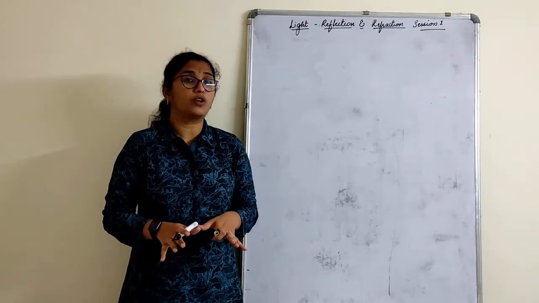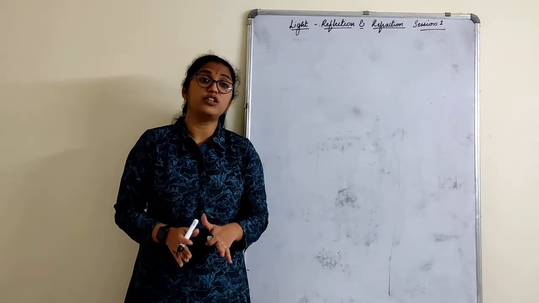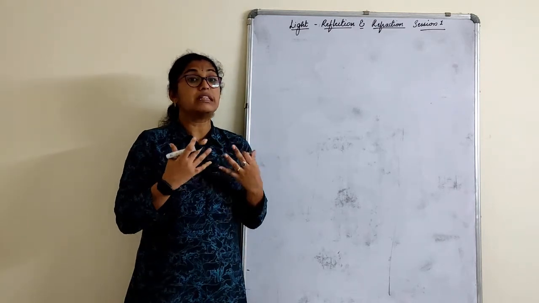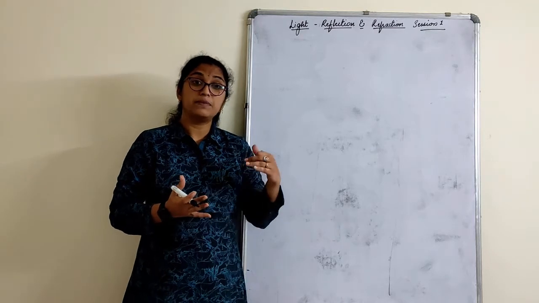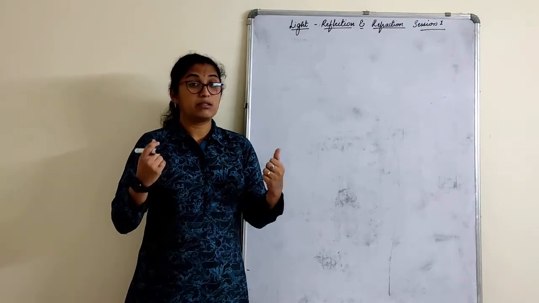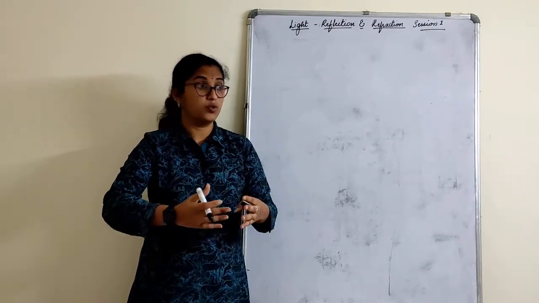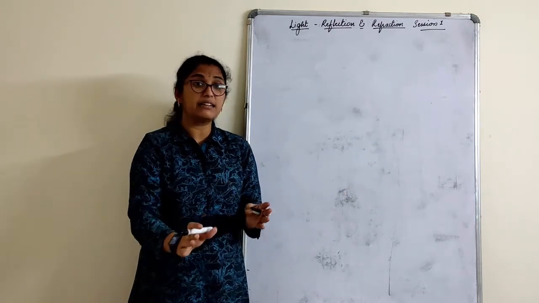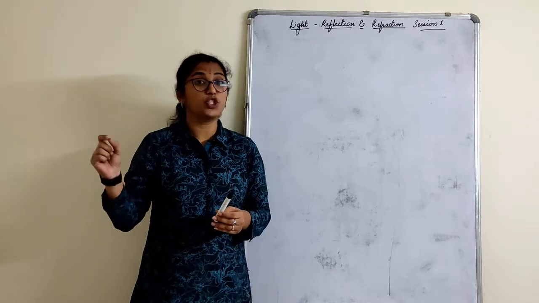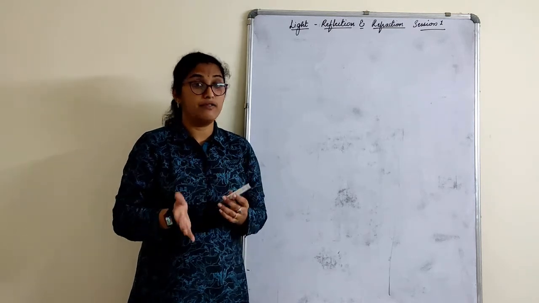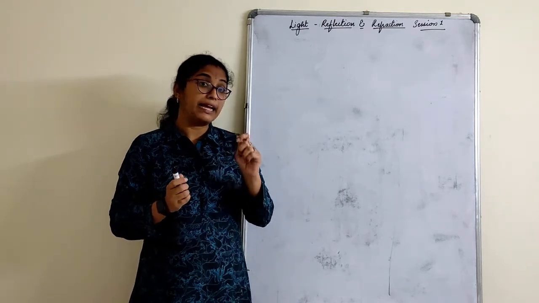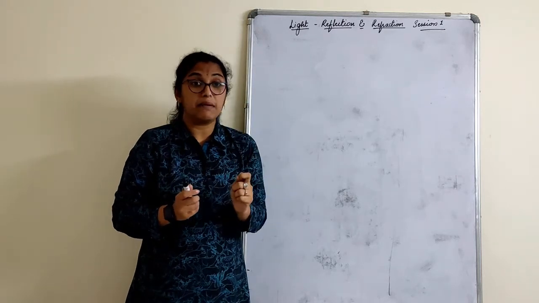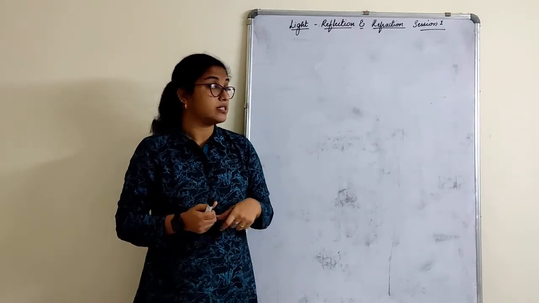Basically, we all know what is light. Light is a form of energy which enables us to see things around us, right? That means without light we cannot see. Suddenly you enter a dark room, you won't be able to find what things are kept, right? You can't see anything in the dark room. And when you switch on the light, all things are visible to you. That is, light enables us to see the things around us.